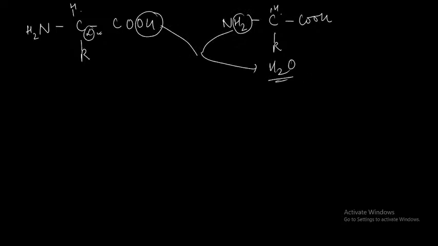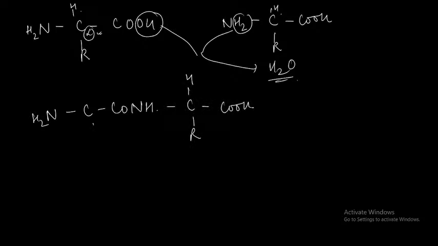Water molecule gets released, and as a result of that in the next step you see CONH over here. You have C double bond O, you have R, you have H, then R and then H. So this is how your actual peptide bond looks like. Okay, so with this you have your peptide bond.